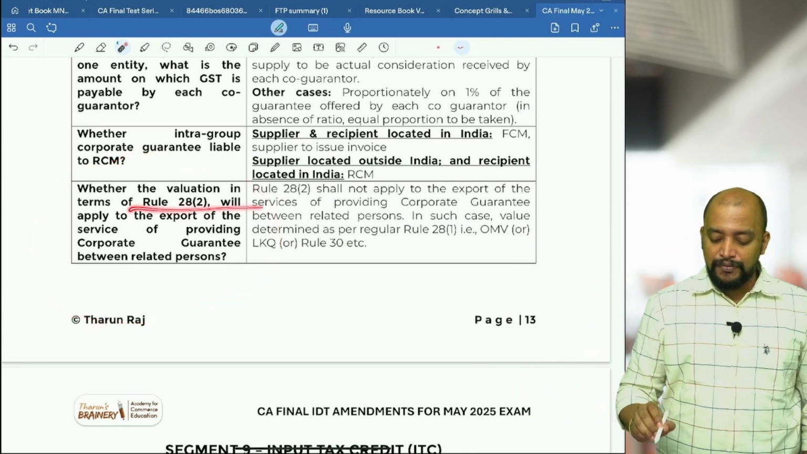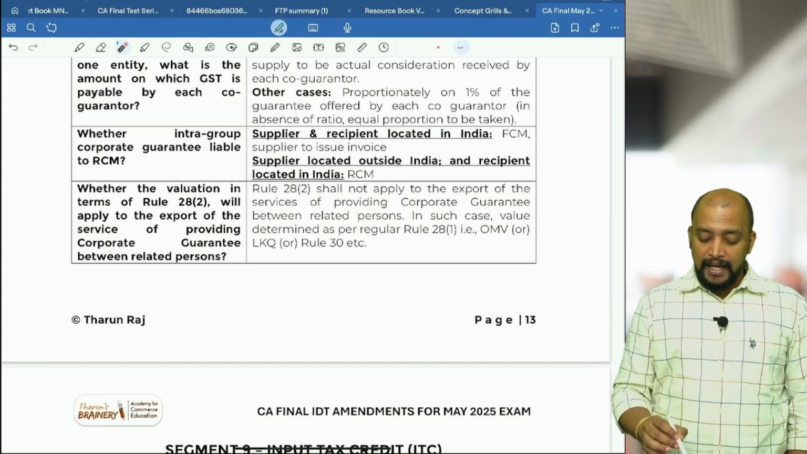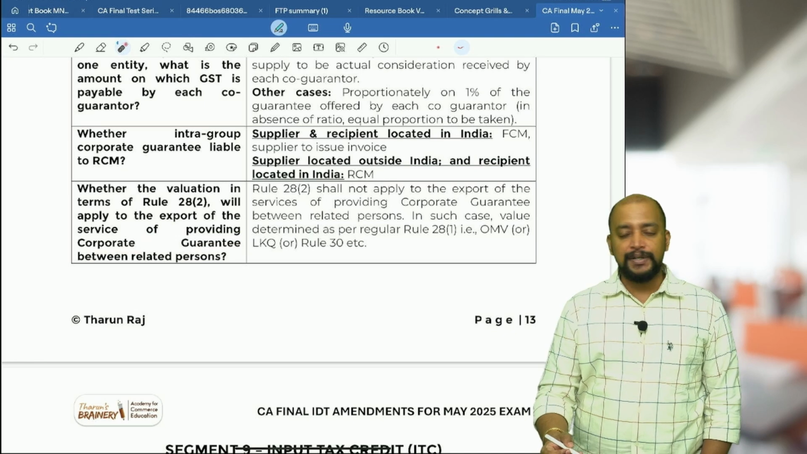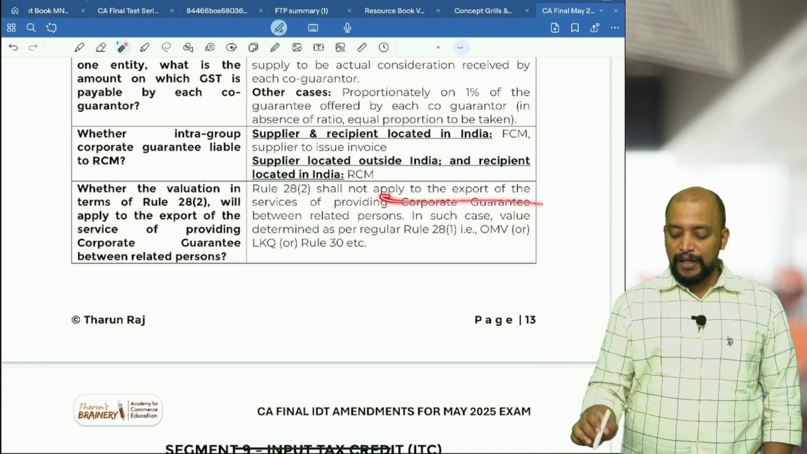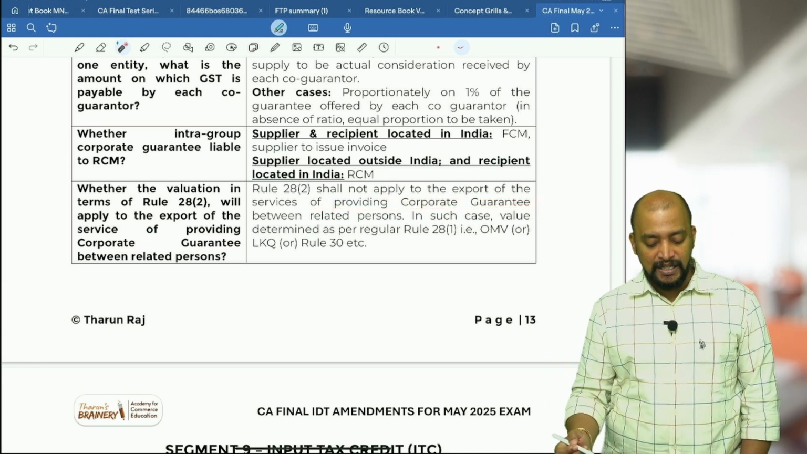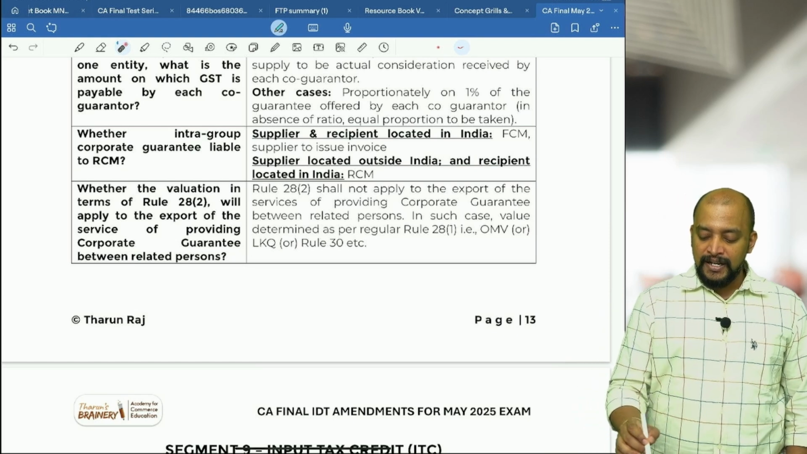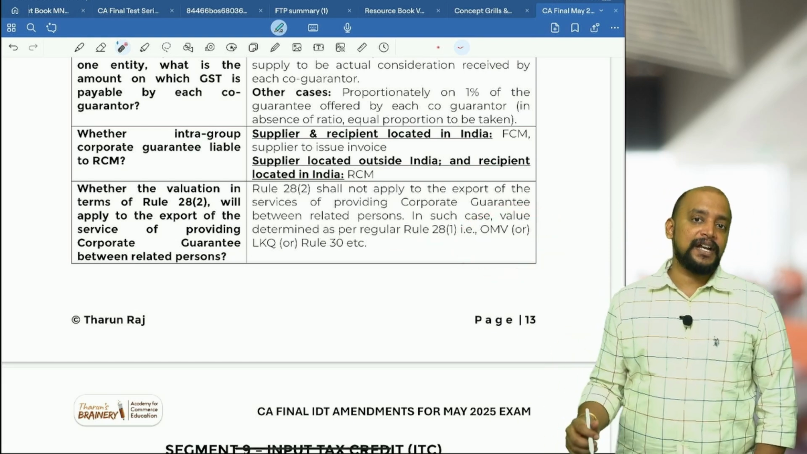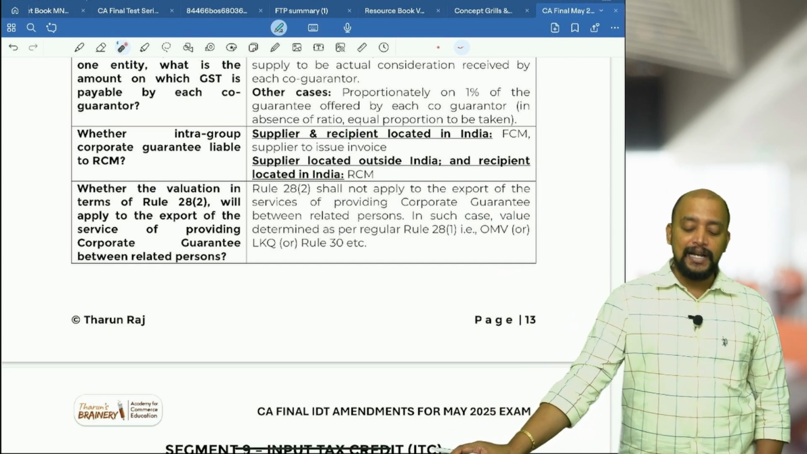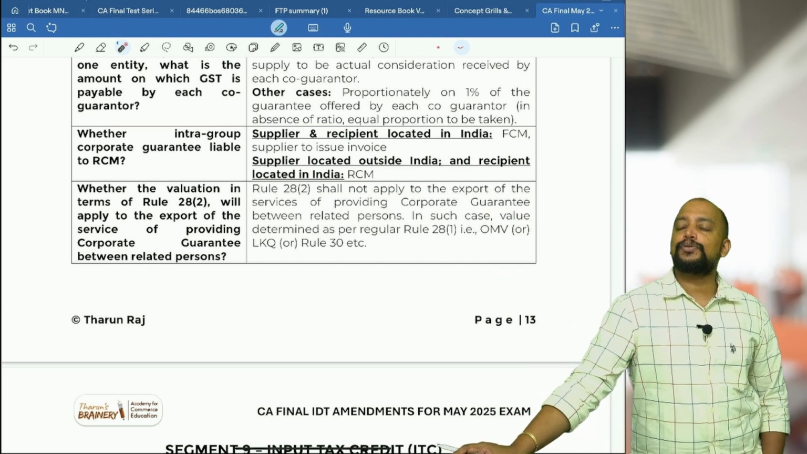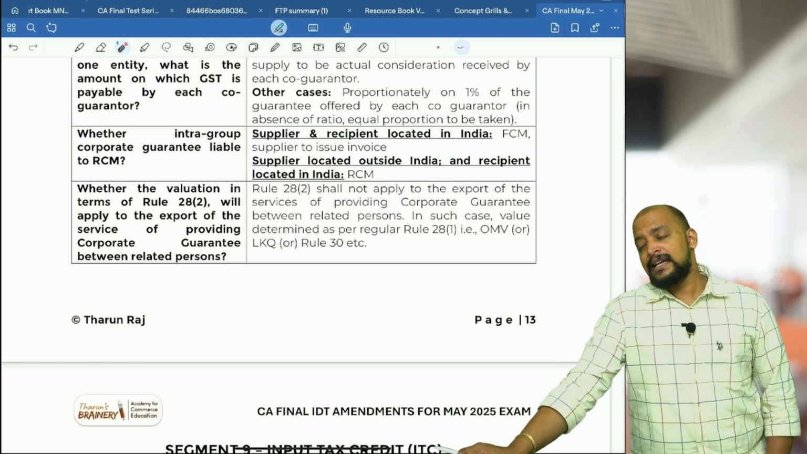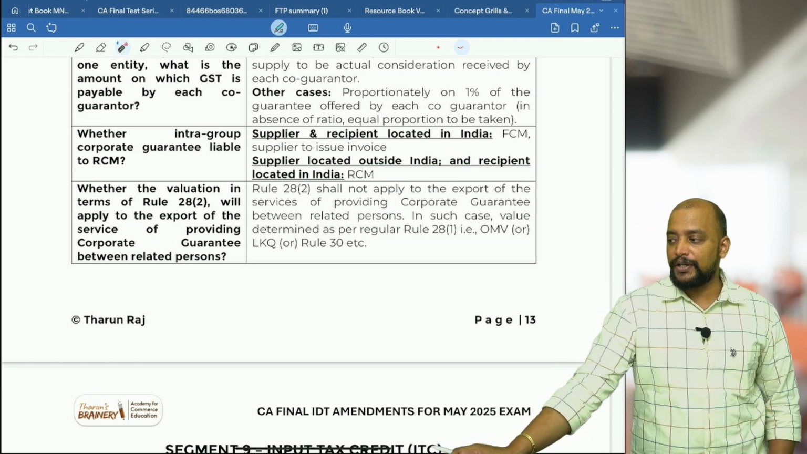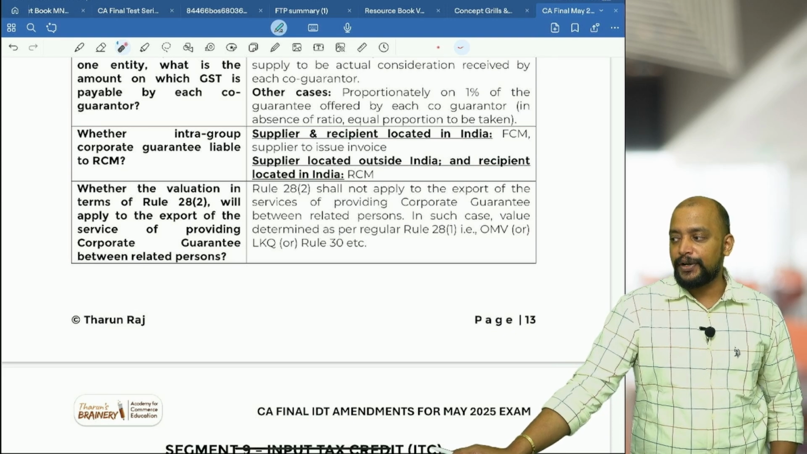Whether valuation in terms of rule 28 sub rule 2 will apply to the export of service of providing corporate guarantee between related persons? Rule 28 sub rule 2 shall not apply to export of service of providing corporate guarantee between related persons. In such case, value will be determined as per regular rule 28 sub rule 1, that is first open market value, if not available, like kind and quality, if not, rule 30 or rule 31, like that. Rule 30 is cost plus 10%. Here again, if the recipient is eligible for full ITC, open market value is deemed to be transaction value. Yes, that point is also there.